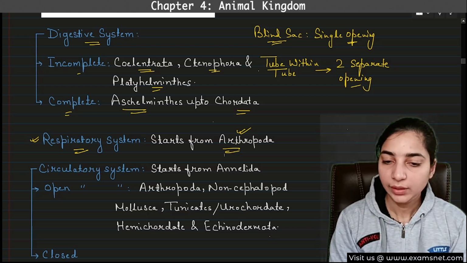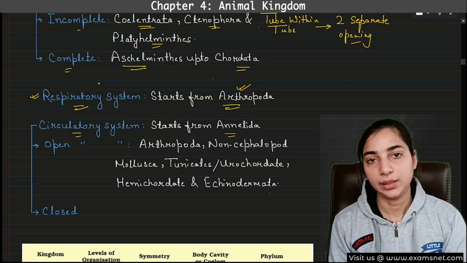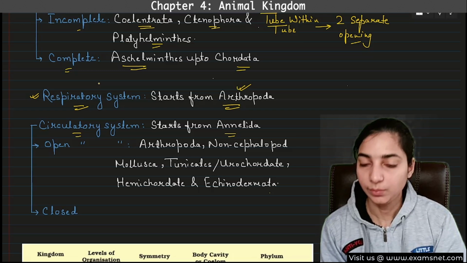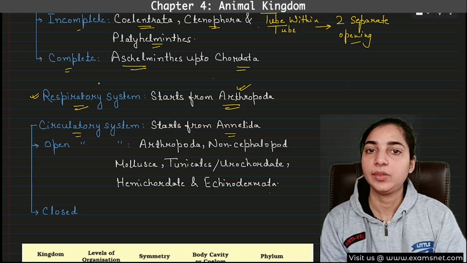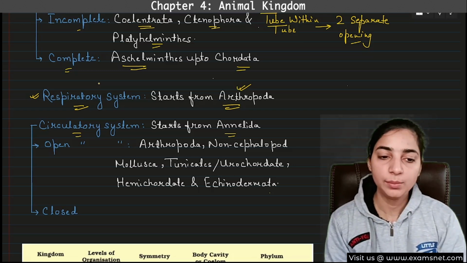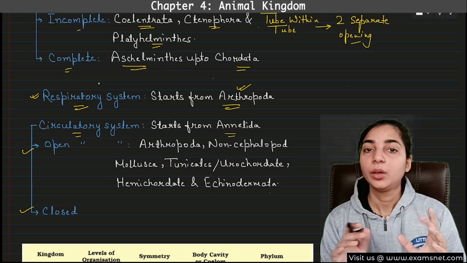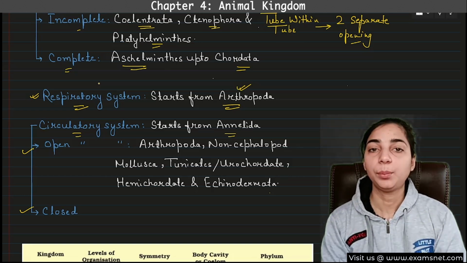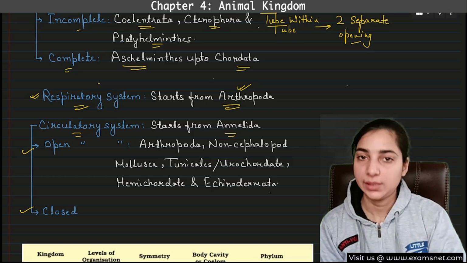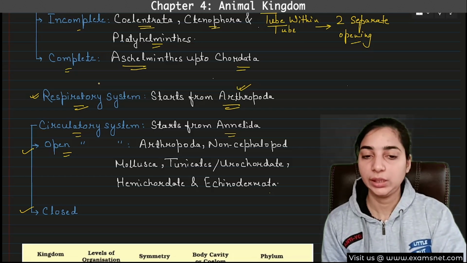Okay. Then we come to the circulatory system. Circulatory system starts with Annelida. All the phyla before Annelida do not possess the circulatory system, whereas Annelida onwards circulatory system will be present. Again, the circulatory system will also be of two different types. It can be open circulatory system or it can be closed circulatory system. Open circulatory system means what? That the blood does not flow within the blood vessels. It flows into open spaces. Therefore, this is known as open circulatory system.